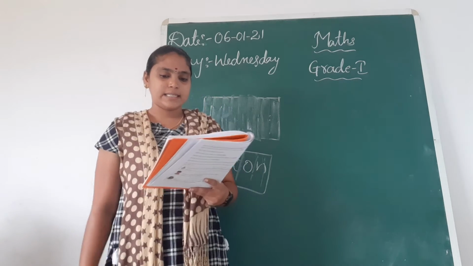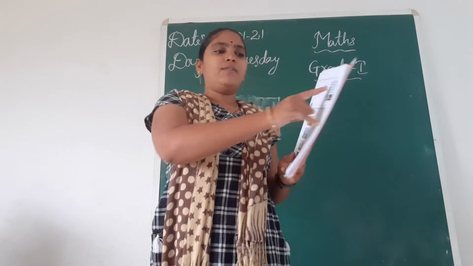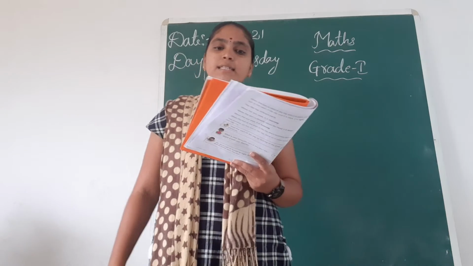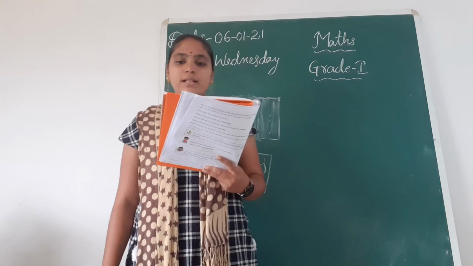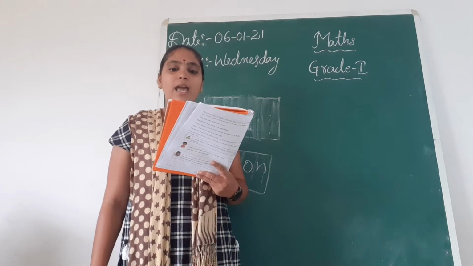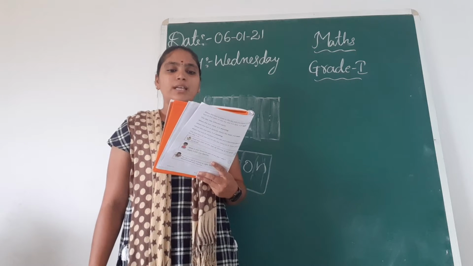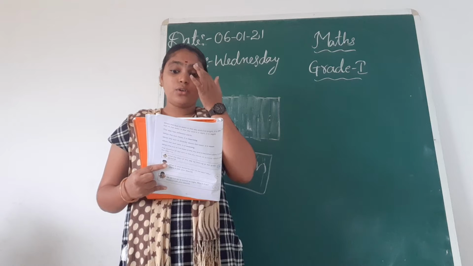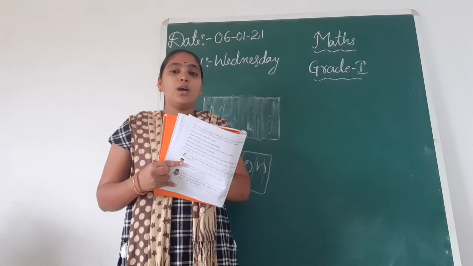Okay, next, here is given one box for children, so observe carefully. There are some animals like owls and bats that are awake and work during the night. The Telugu name of the owl is Gudlagoba.